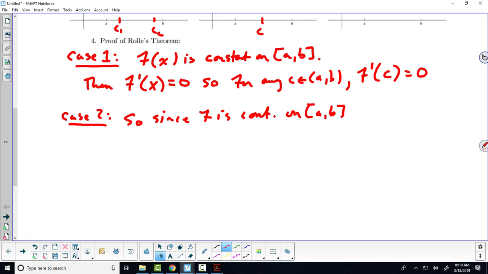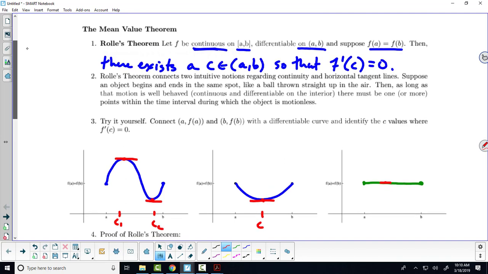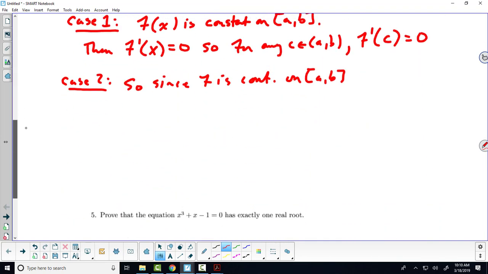If you're continuous on a closed bounded interval, then you have to achieve your global maximum and minimum. So f is continuous on a closed bounded interval. That was one of our conditions, right? So we said it had to be continuous on a closed bounded interval. Okay? f achieves both its max and min.